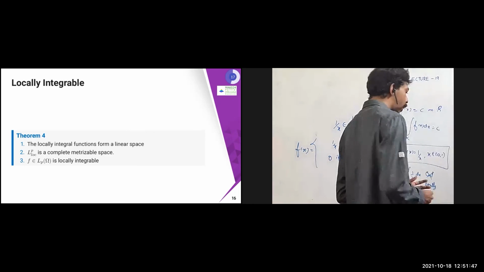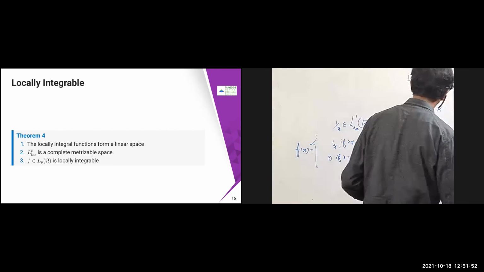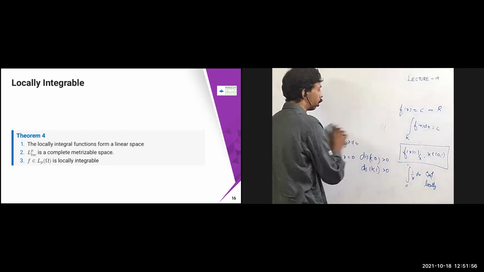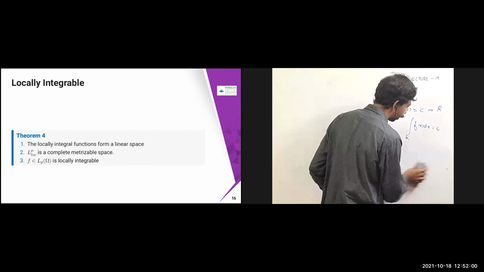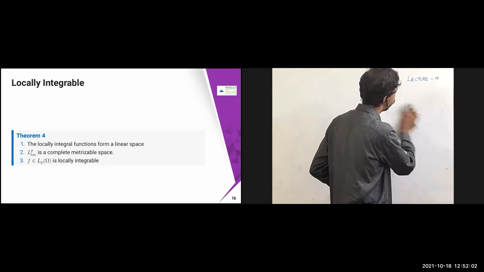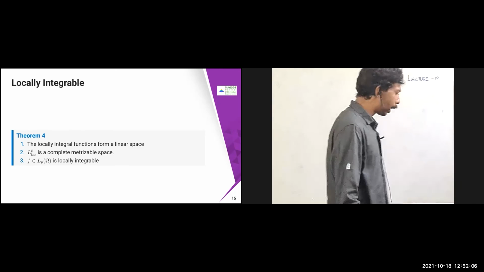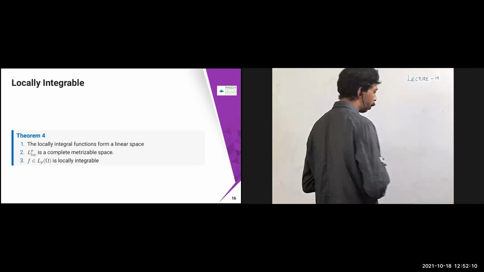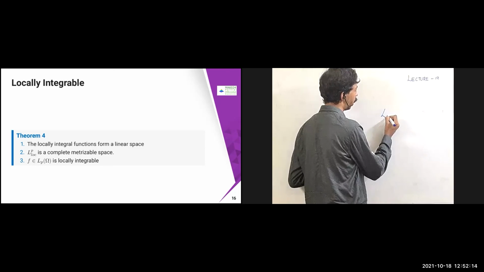Now this one we are going to use for some of the problems which we are going to deal with in the PDE course. So I'll just explain mollifiers and then I will complete the class. Then we'll prove some of the properties of the mollifiers in the next class. These are some of the observations you can get from locally integrable functions. So locally integrable functions form a linear space.